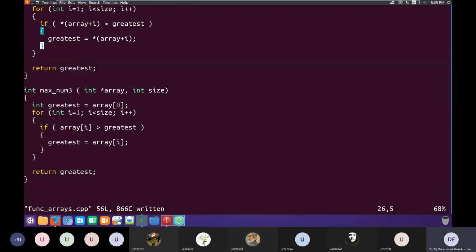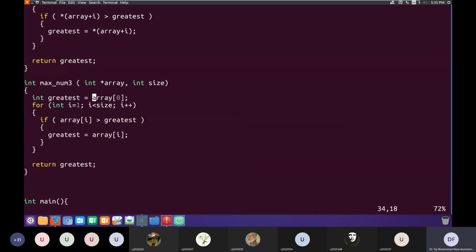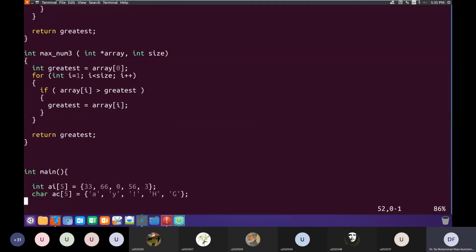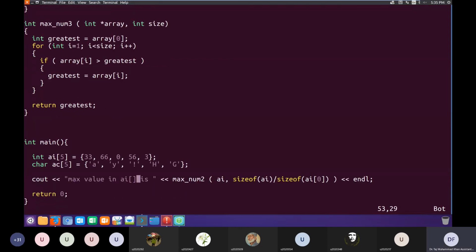They are all equivalent. Here also in num3, we are receiving a pointer, but then we are using this pointer as an array. So these methods are interchangeable.